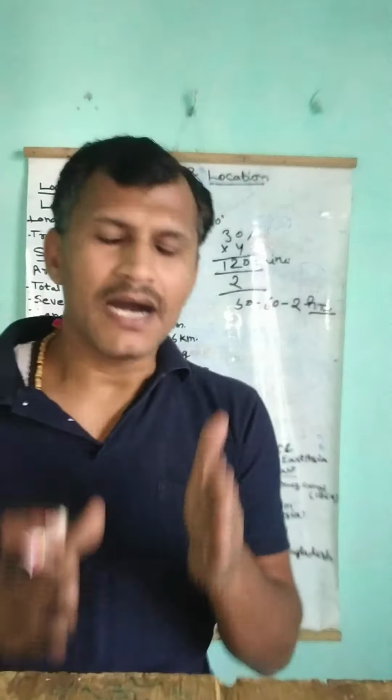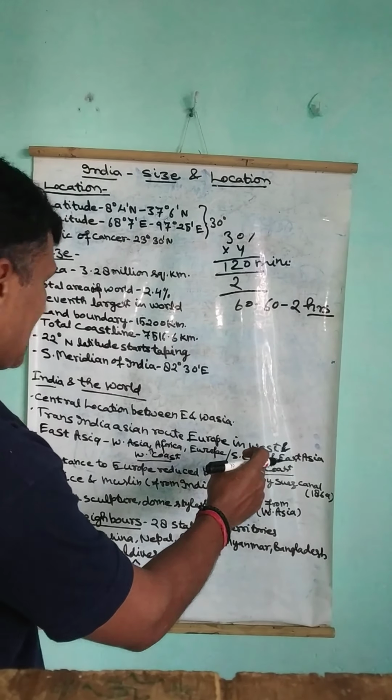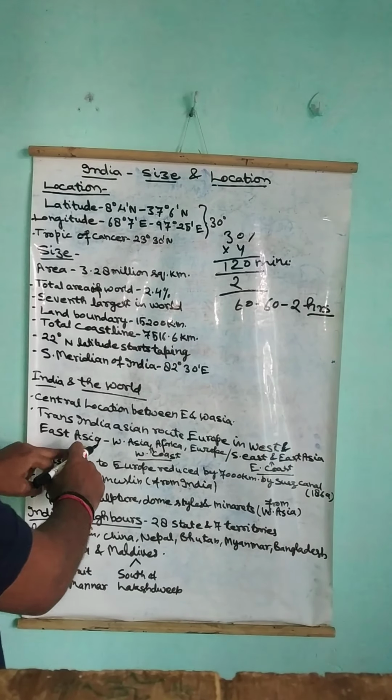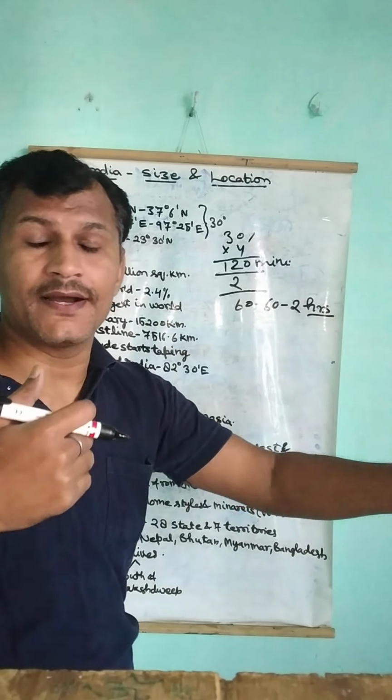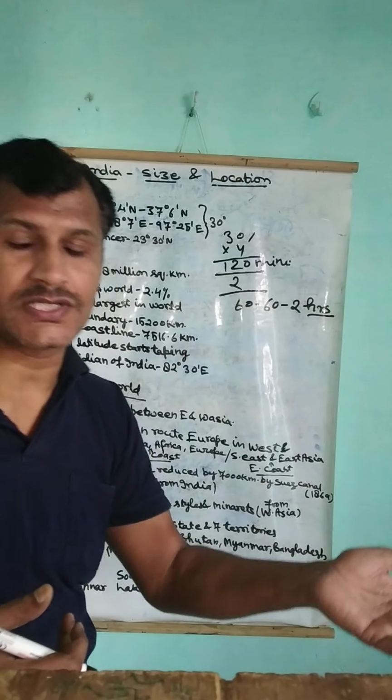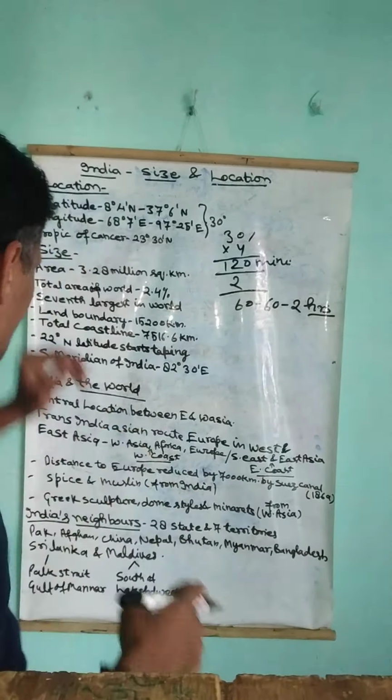The next thing is the Trans-India Asian route from Europe in West and East Asia. India has the Trans-India Asian route. Trans means across. Trans means across India, okay? From one side to another side. So, the Trans-India Asian route from Europe in West and East Asia.